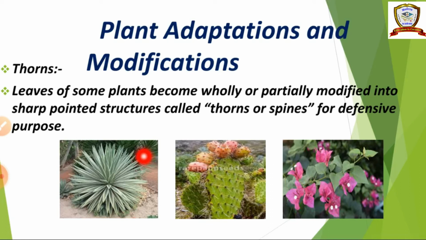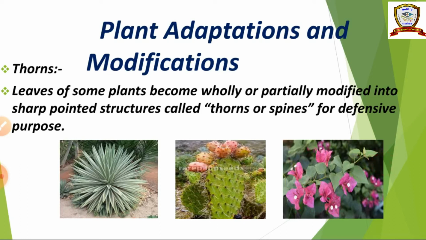Here the leaf margins, margin means end. So the leaf margins are modified into thorns. Next one, Opuntia plant. So these leaves are modified into thorns. Third one, Bougainvillea. So here the stem part of the plant is modified into thorns.